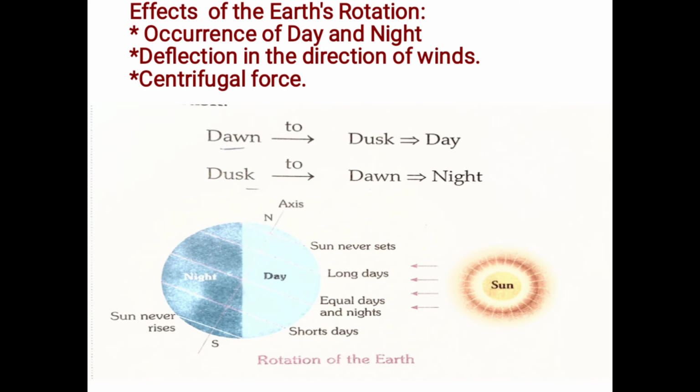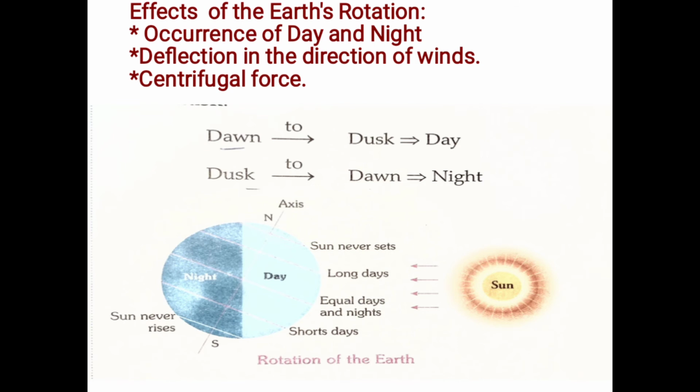Effects of the earth rotation. There are three effects: the first one, occurrence of day and night; then deflection in the direction of winds; and centrifugal force. So these are the three main effects of the earth rotation. Now let us discuss the first effect, that is occurrence of day and night.